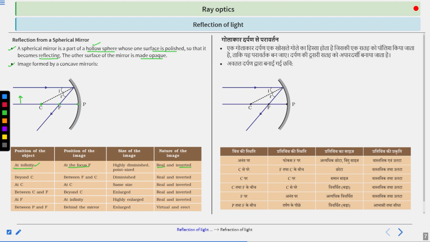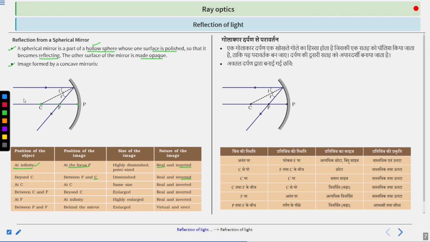In that case, the image is formed between F and C, the size of the image is diminished, and the nature is real and inverted. So this is the case when the position of the object is beyond C.